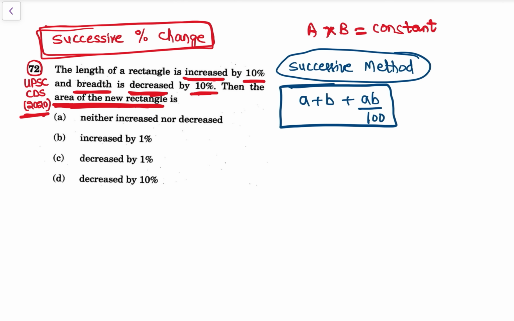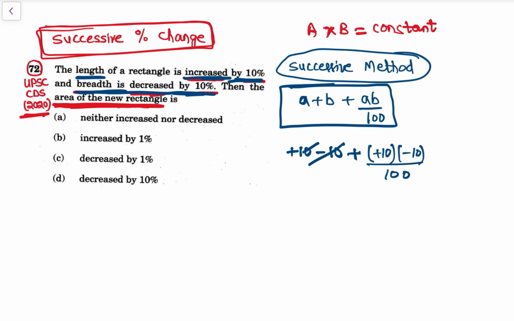अब देखो क्या है, कुछ नहीं. See, length of the rectangle is increased by 10%. So ये increased by 10%, plus 10%. या percentage है तो plus 10 लिख लो. Then the breadth is decreased by 10%. So breadth decreased by 10%. So b is what? Minus 10, plus a into b. So a is plus 10 into b is minus 10 upon 100.